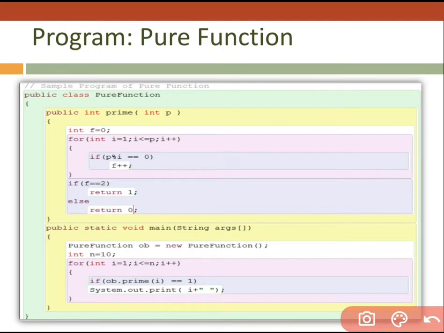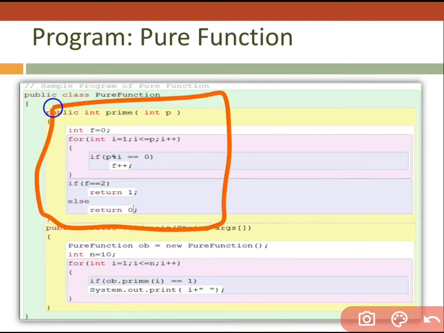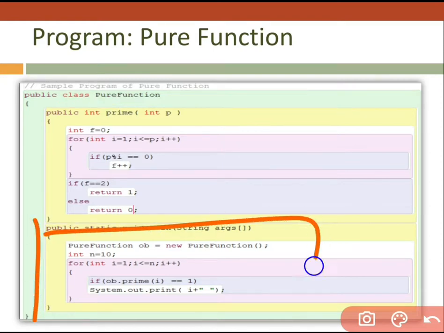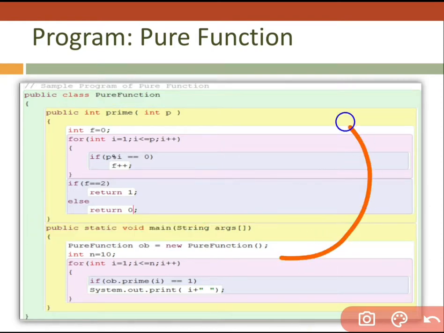And I have created this function so that I can check whether the value of the actual parameter is a prime number or not. And from this function I'm going to call the above function.